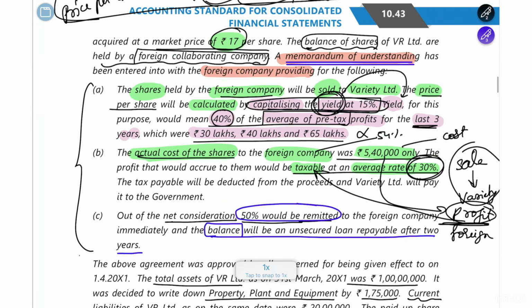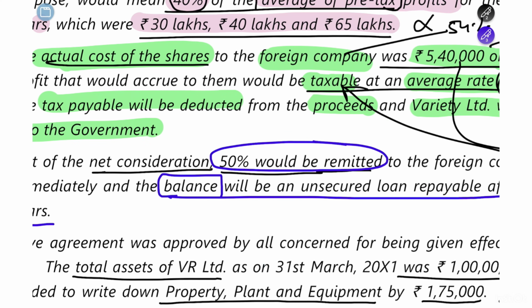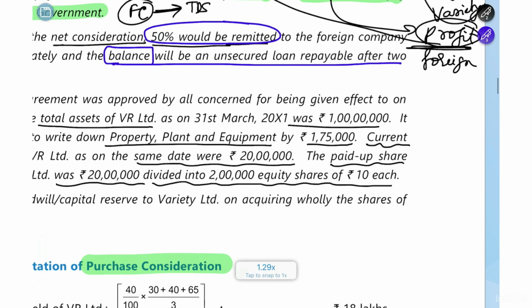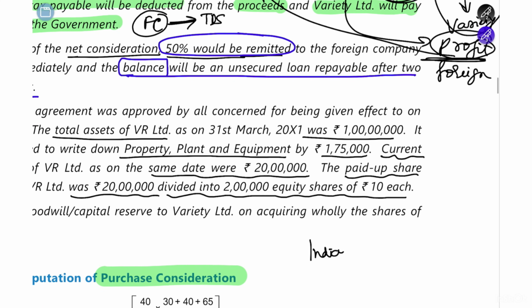Okay. And then they are saying that the tax payable will be deducted from the proceeds, and the Variety Limited will pay it to the government. Because this is a taxation concept, here the foreign company has to pay taxes, correct? When the foreign company has to pay taxes, usually the concept of TDS gets applied. I'll give you a mini gist. If there is an Indian company that is going to buy something from a foreign company, and the foreign company is making some profits, then on those profits the foreign company has to pay some taxes to the Indian government.